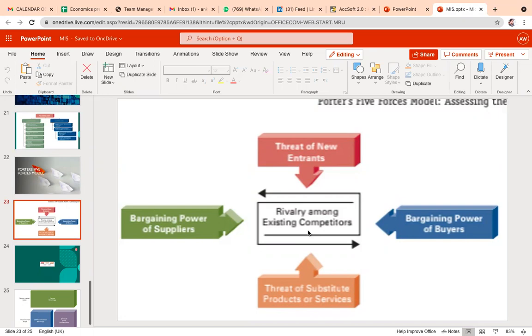Jio, Airtel, Apple, Samsung, Adidas and Nike, HP and Dell. Yes, Monica, definitely we can consider.